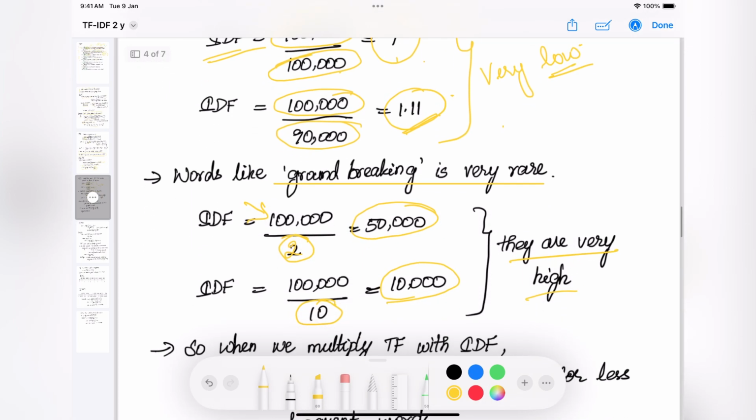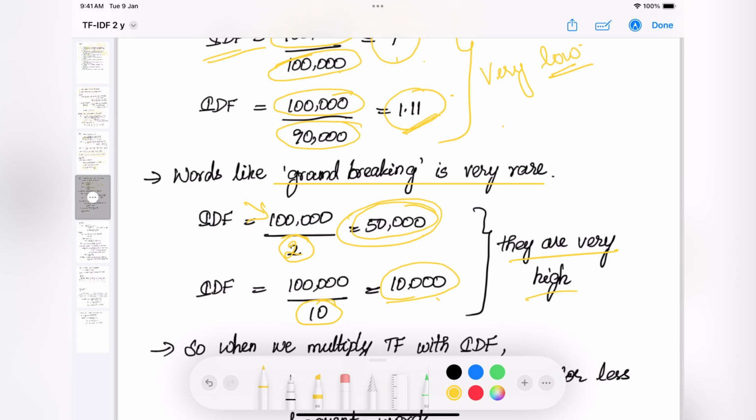But if we multiply the TF with values like 50,000, 10,000, what will be the result? The IDF will always be dominating the TF, because these values are very huge compared to the values which we will be getting from the TF. So at the very end, the IDF will always dominate the values, and we don't want that to happen.